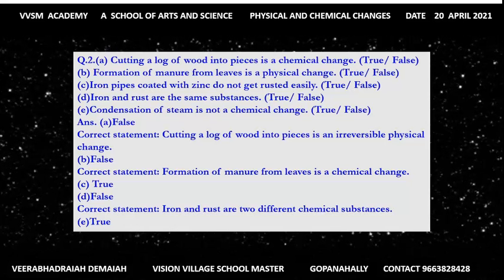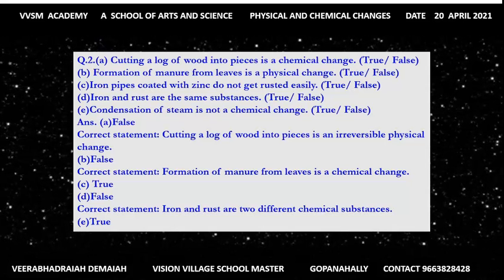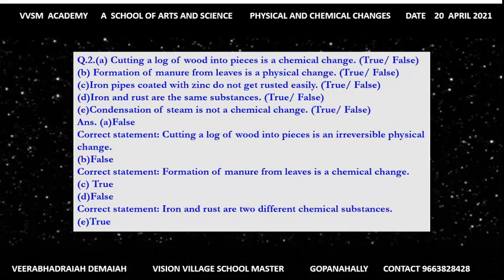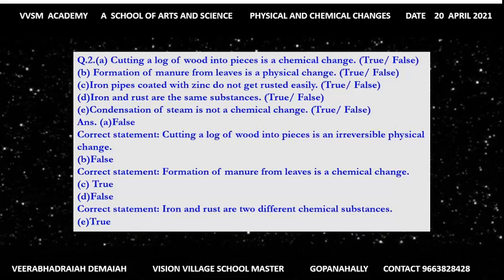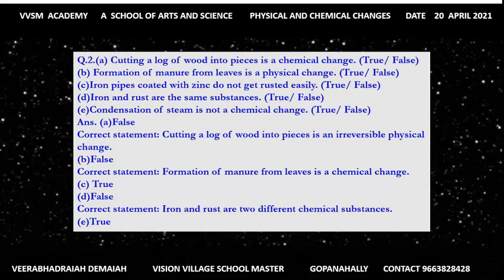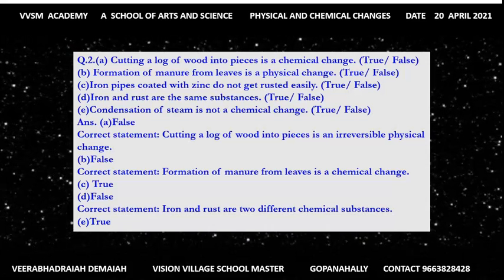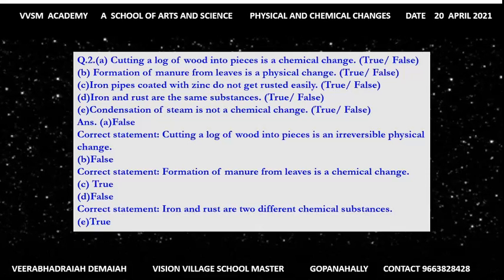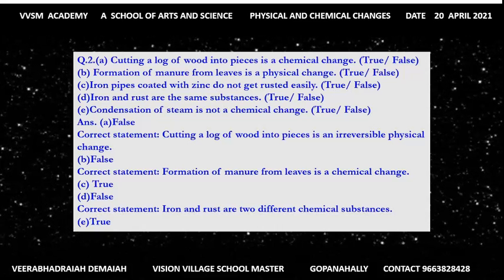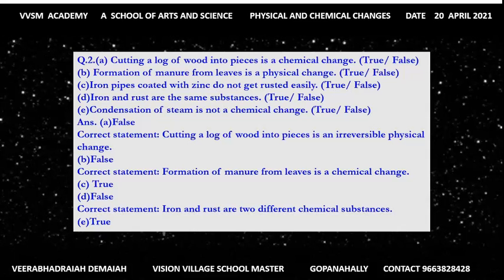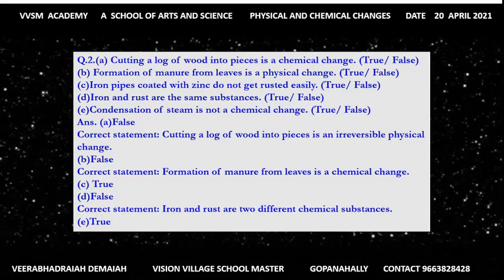False. Correct statement: formation of manure from leaves is a chemical change. D. Iron and rust are the same substances. False. Correct statement: iron and rust are two different chemical substances. True.